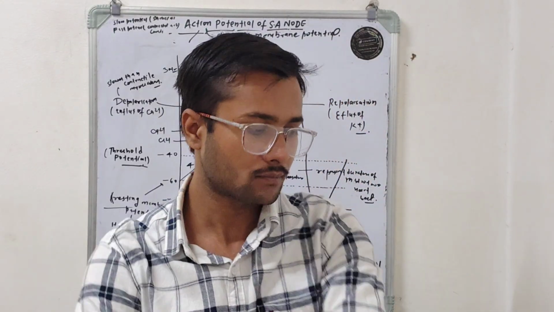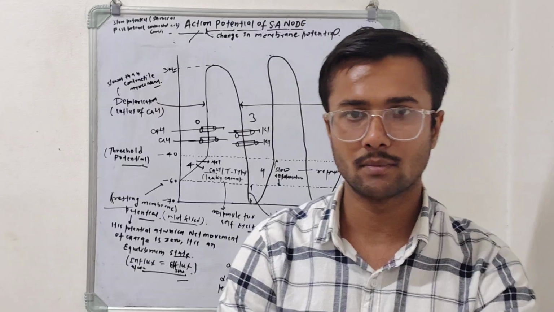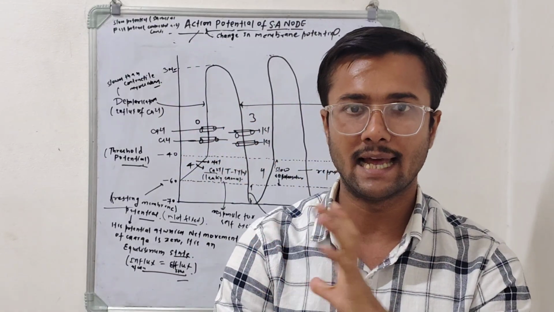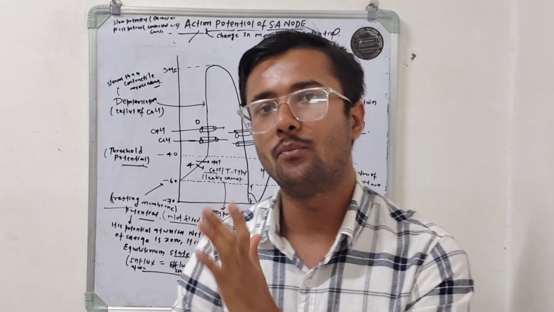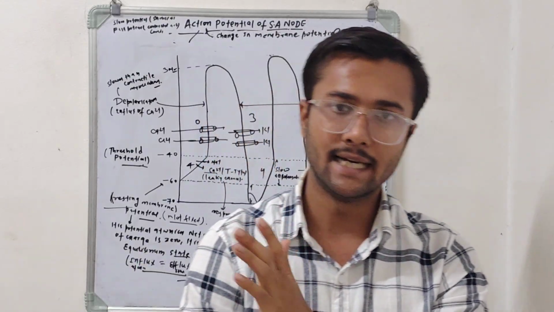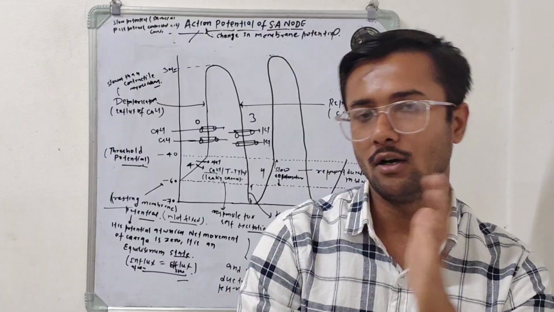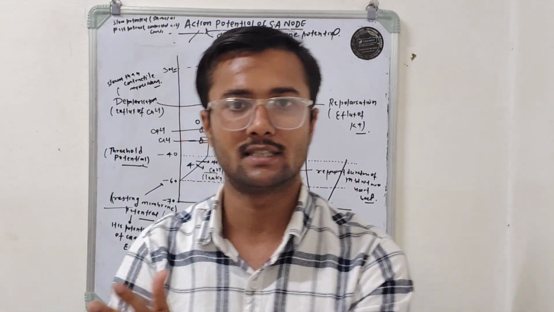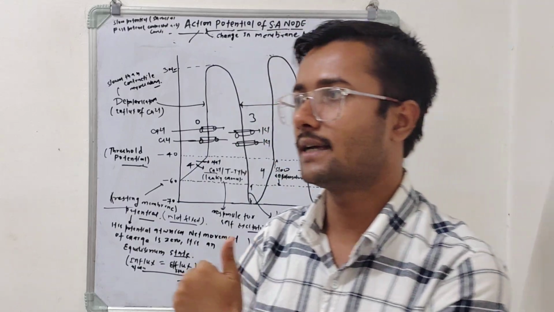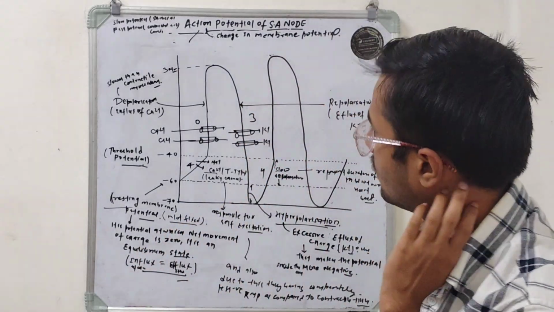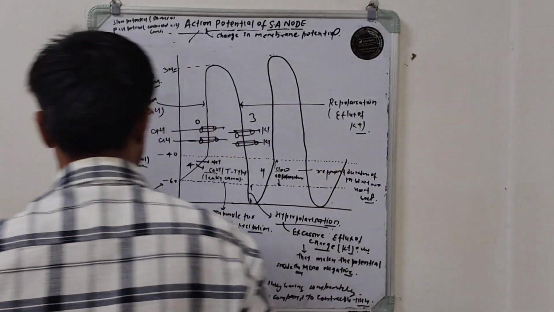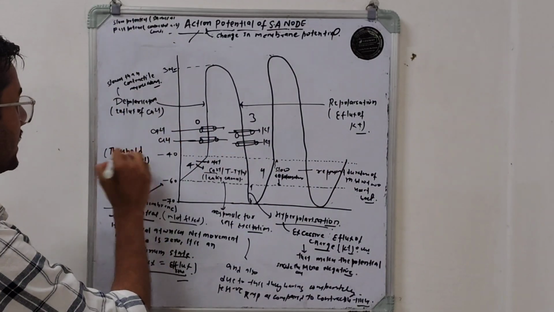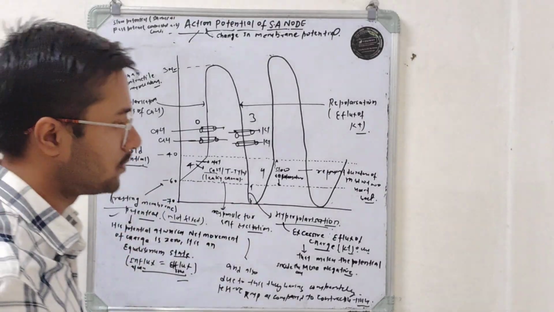So again, what is the meaning of resting membrane potential? Resting membrane potential is a potential at which the net movement of charge is zero. Net movement of charge is zero means whatever amount of charge enters, the same amount exits. This condition is called resting membrane potential. After the discussion of resting membrane potential, the next point is the threshold potential.